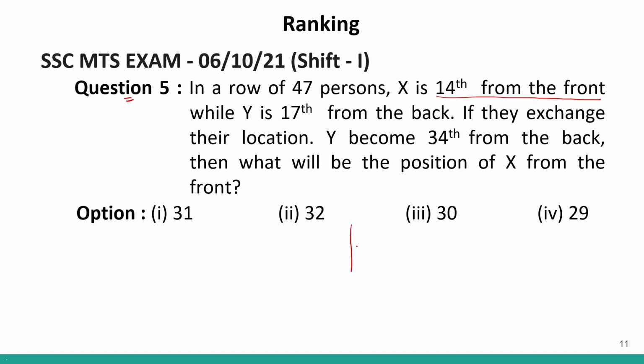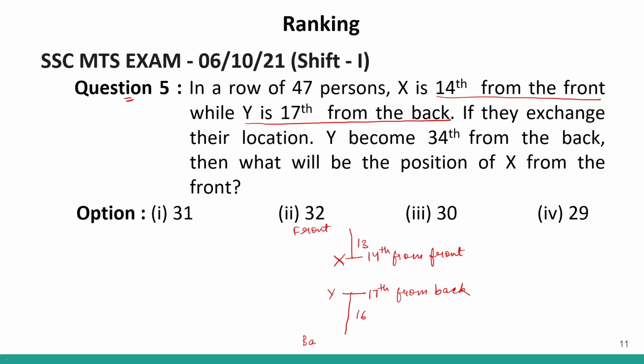So front means there are 13 people, and then at the 14th position from front, we have X. Now, Y is 17th from the back. That means we have 16 people, and at 17th position from the back, we have Y. Correct? So this is the front end and this is the back end.